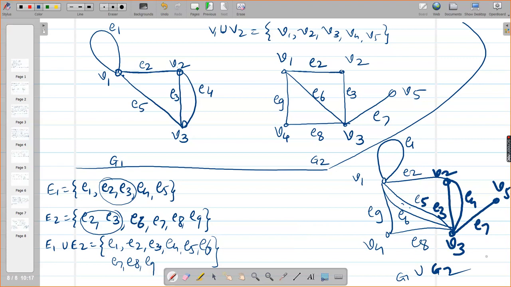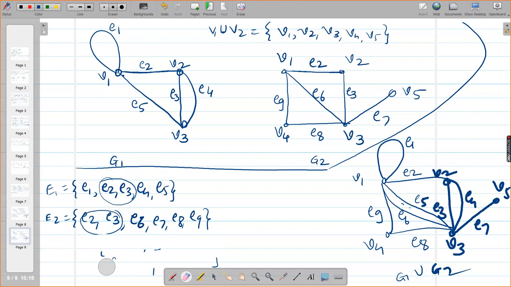Now quickly from this you tell me what is intersection of these two graphs. Finish drawing this graph? Yes, ma'am. Okay, तो इसी से हम यूनियन करते हैं अभी. सॉरी, इंटरसेक्शन करते हैं. What is V1 intersection V2?